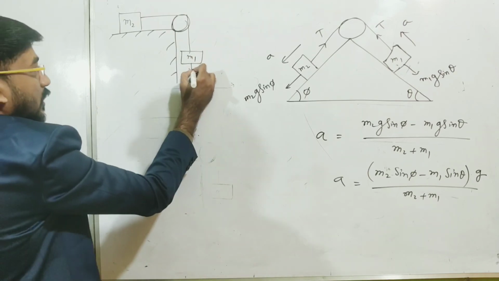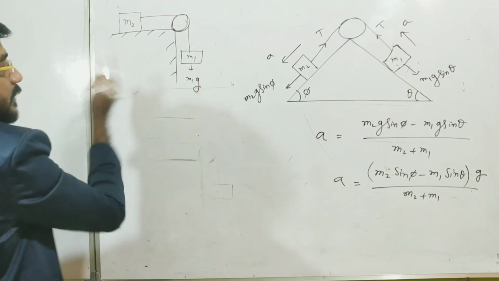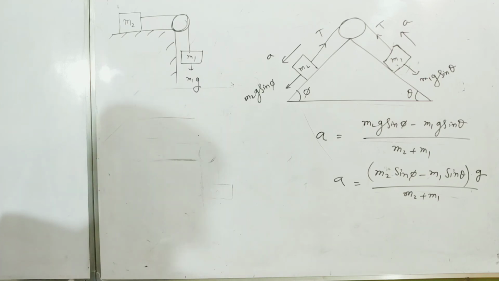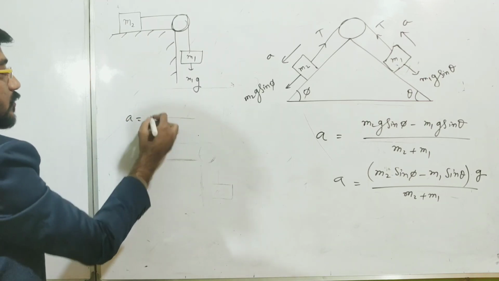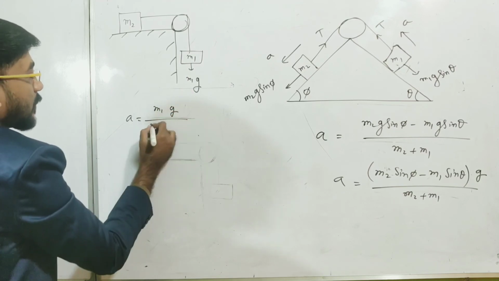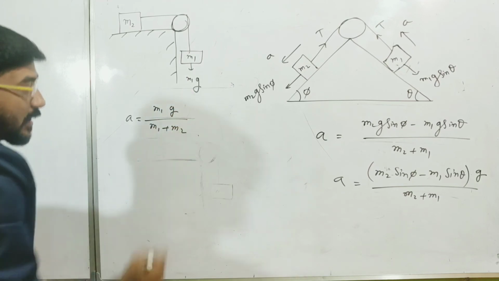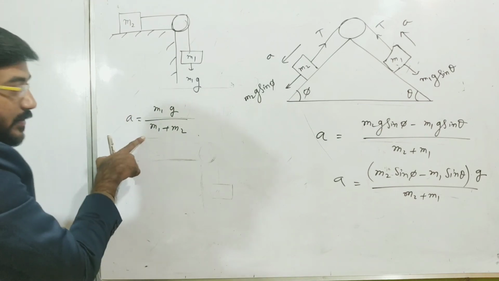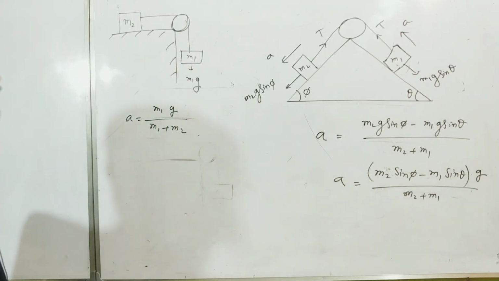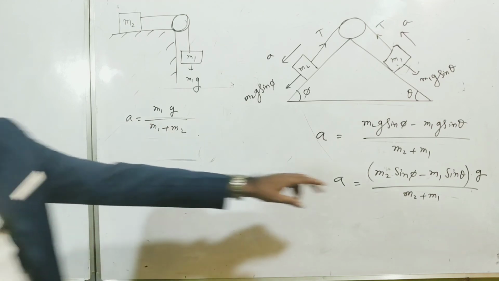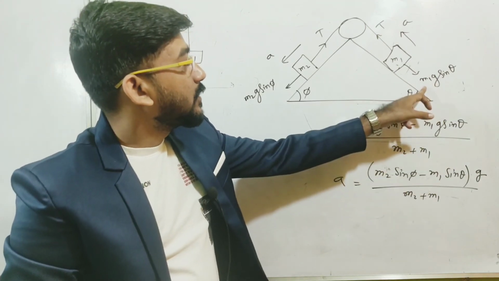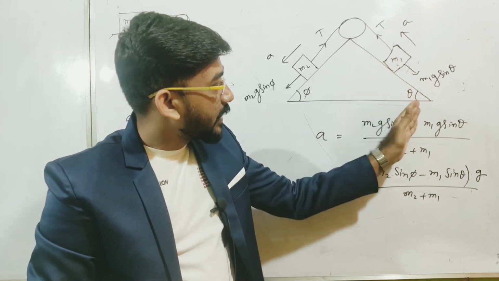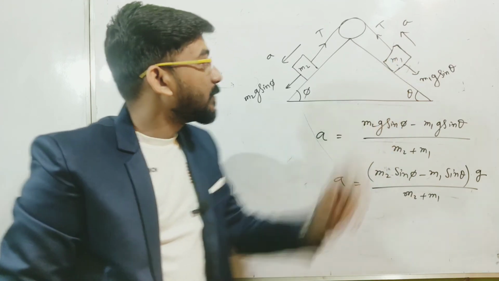So now with our intuition or experience of the previous problems, what will be the acceleration? Acceleration will be net pulling force, that is m1g, divided by total mass, that is m1 plus m2. Now I can reach this expression from here. What will be the theta here? Theta is the angle of that side where the mass m1 is present.